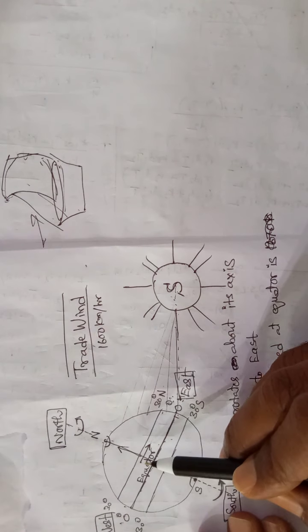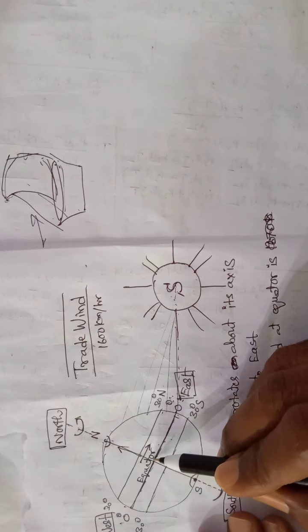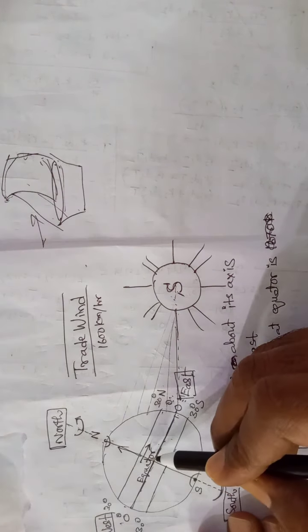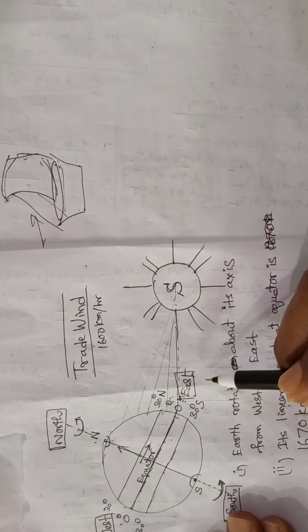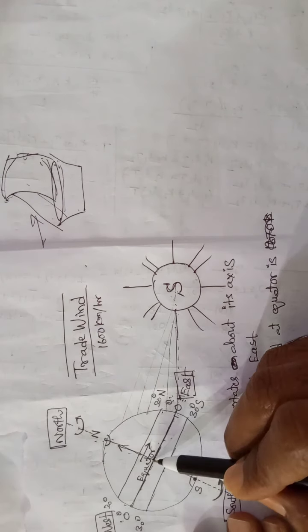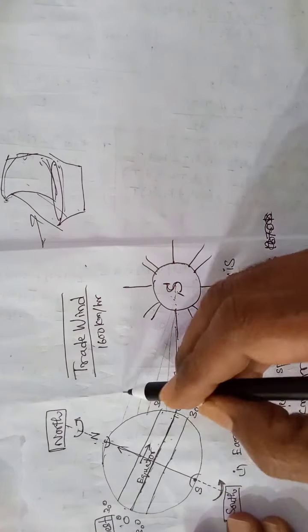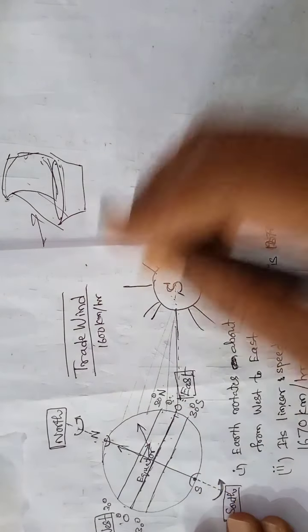A force of buoyancy lifts it upwards towards the poles. So one force is towards the east, another force is towards the north. So in which way should the trade wind blow? The resultant direction of east and north is northeast. Therefore the trade wind will blow in the northeast direction.